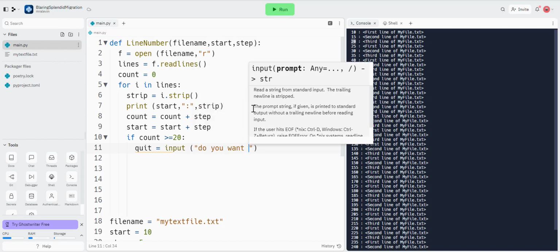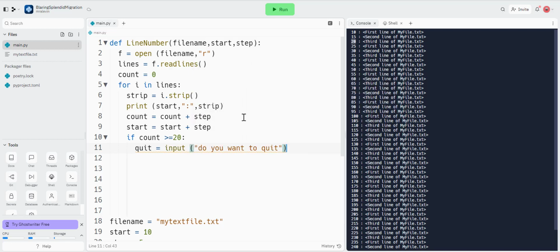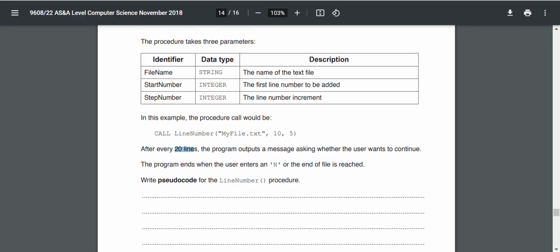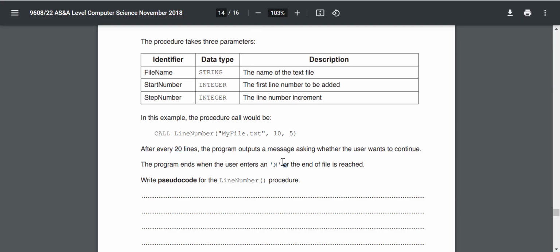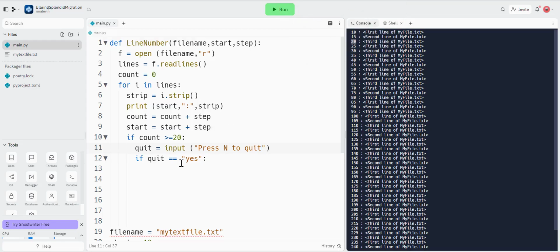Do you want to quit? If quit equals yes, did it say yes or is it Y and N? So it's going to be press N to quit. It tells me here we've got to type in N to quit. So if quit equals N, I'm going to use break. What that will do is it will stop everything. It finishes.